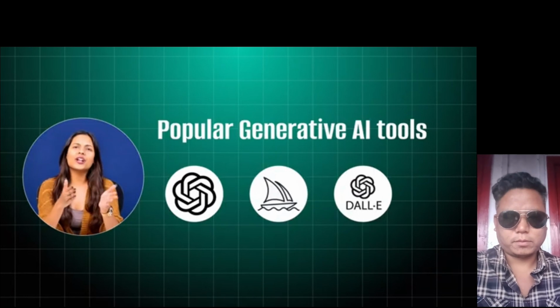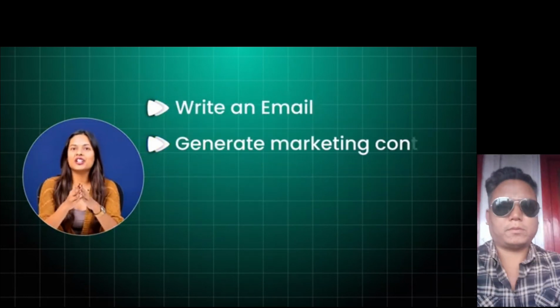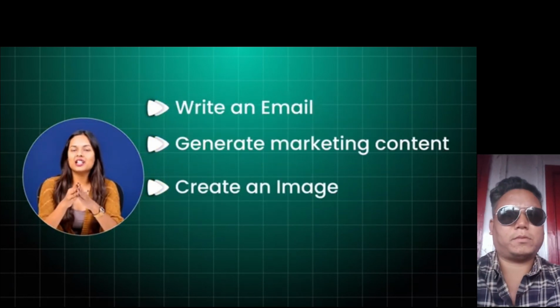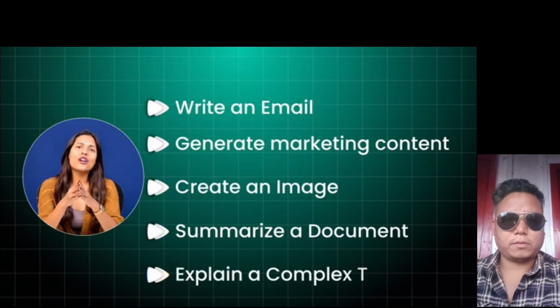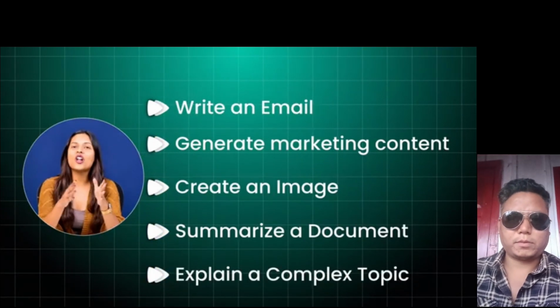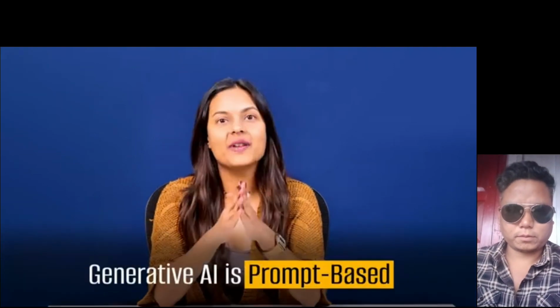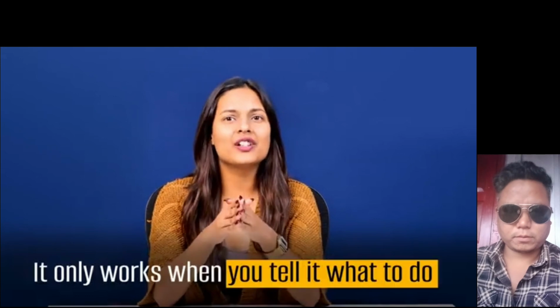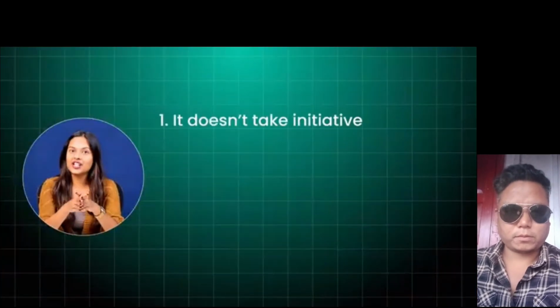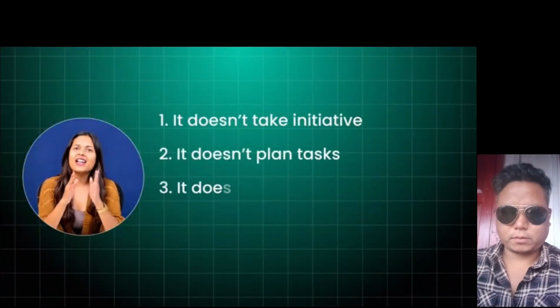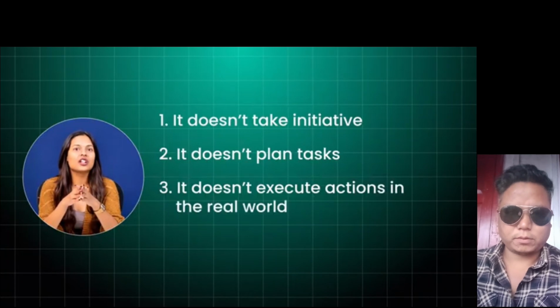For example, you can ask AI to write an email, generate marketing content, create an image, summarize a document, or even explain a complex topic, and almost instantly the AI produces an answer. But here is one important limitation. Generative AI is prompt based. It only works when you tell it what to do. It doesn't take initiative, it doesn't plan tasks, and it doesn't execute actions in the real world. It simply generates an output in response to a prompt. And that's where the next evolution of AI begins.